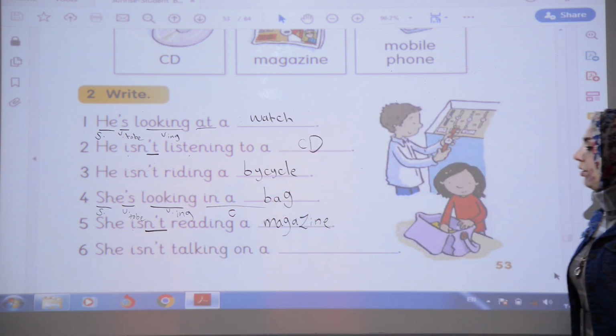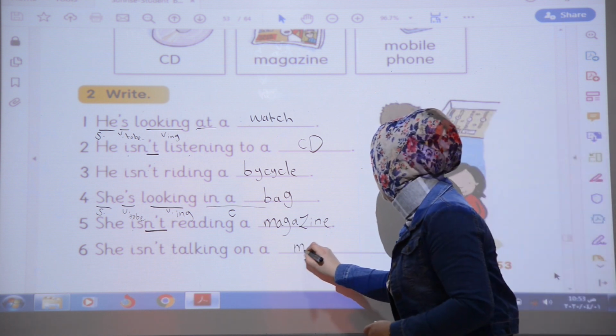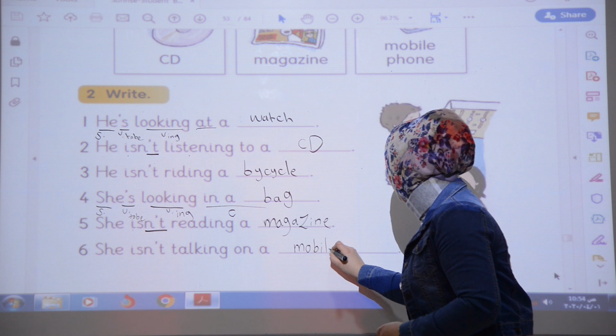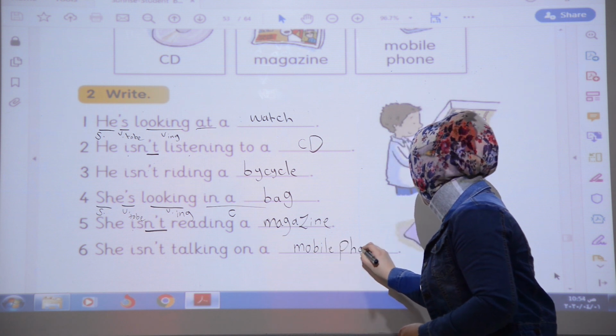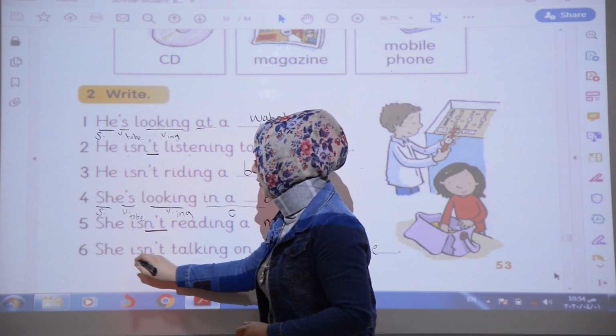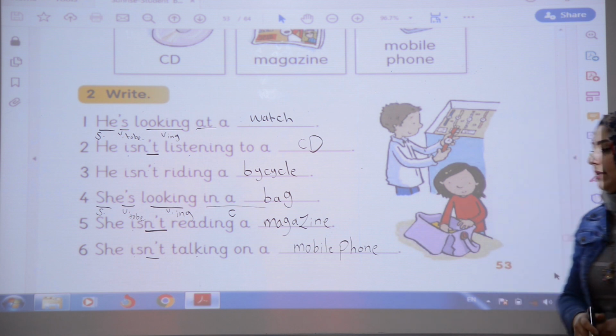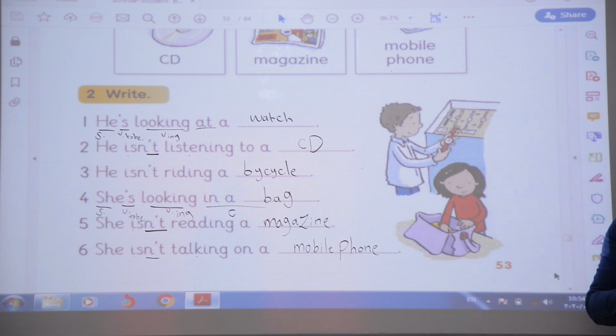She isn't talking on a mobile phone. Also, we have not between verb to be and verb ing. It means that this sentence is a negative sentence. Okay?